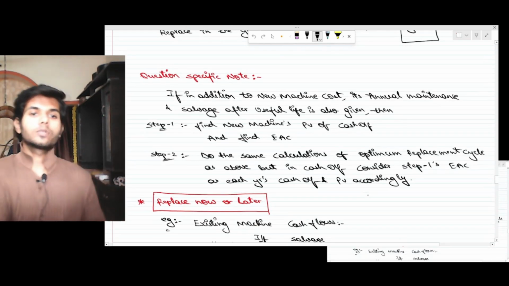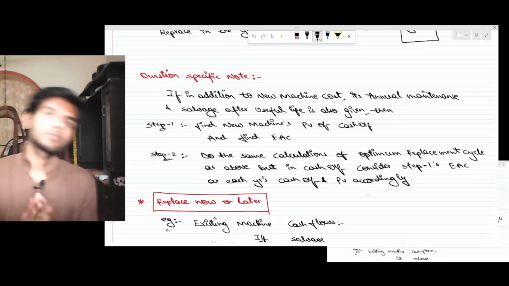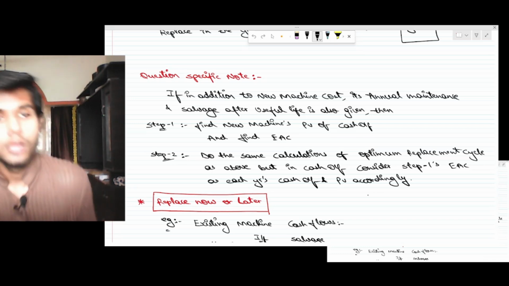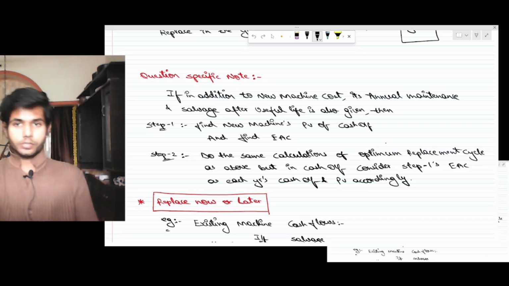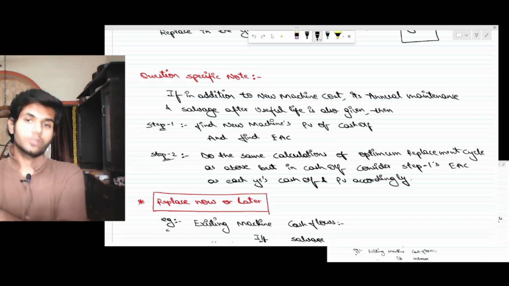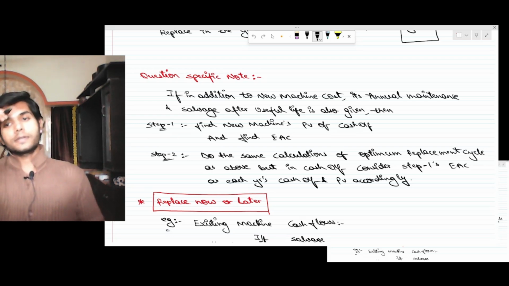Now, a question specific note. If in addition to new machine cost, its annual maintenance cost and salvage after useful life is also given, then find new machine's PV, find EAC, do the same calculations of optimum replacement cycle as above, but in cash flow consider the step 1 EAC as each year's cash flow and PV accordingly.